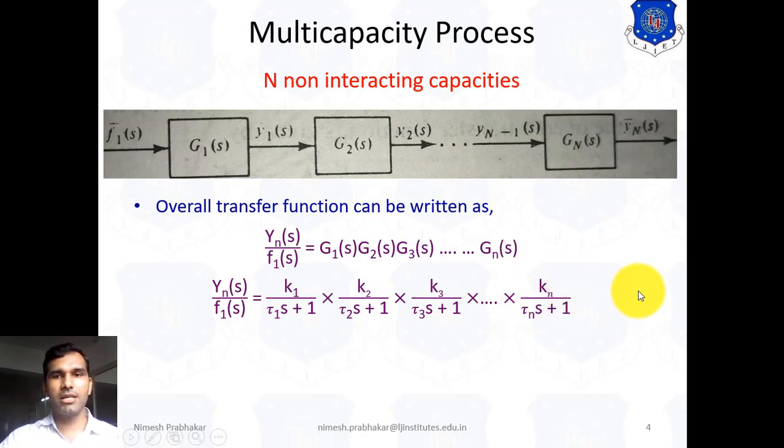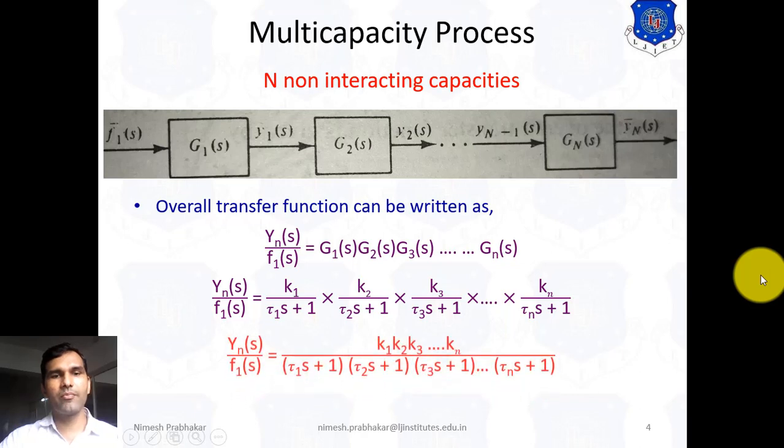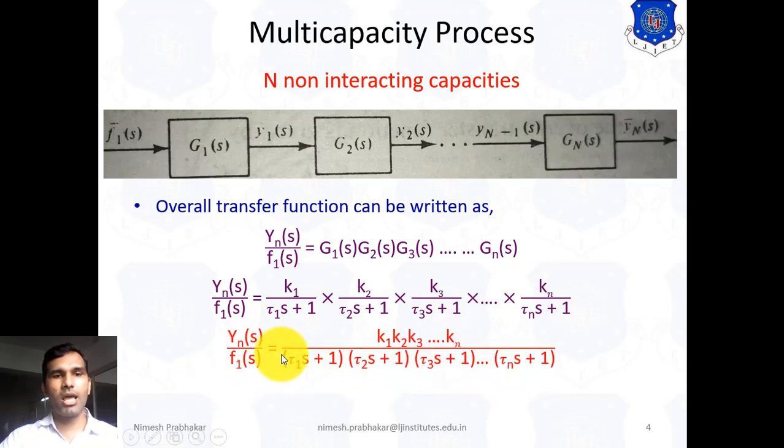By simplifying this equation we get Yn(s) upon F1(s) equals K1 K2 up to Kn upon the denominator term (tau1 s plus 1)(tau2 s plus 1) up to (tau n s plus 1).